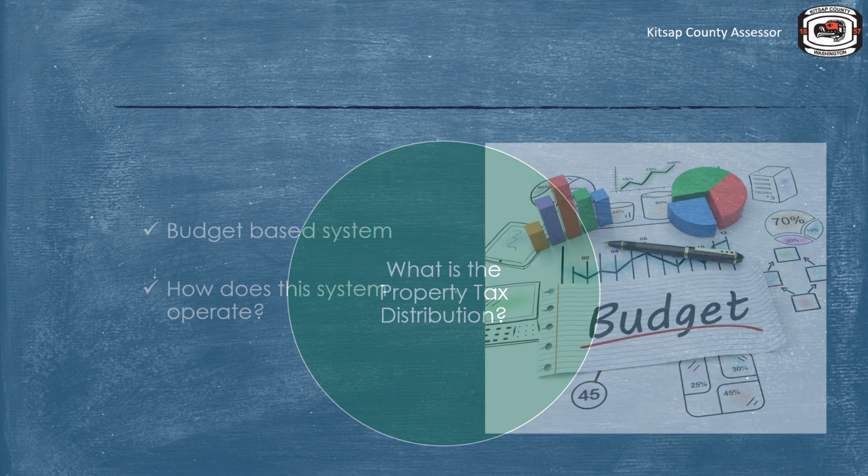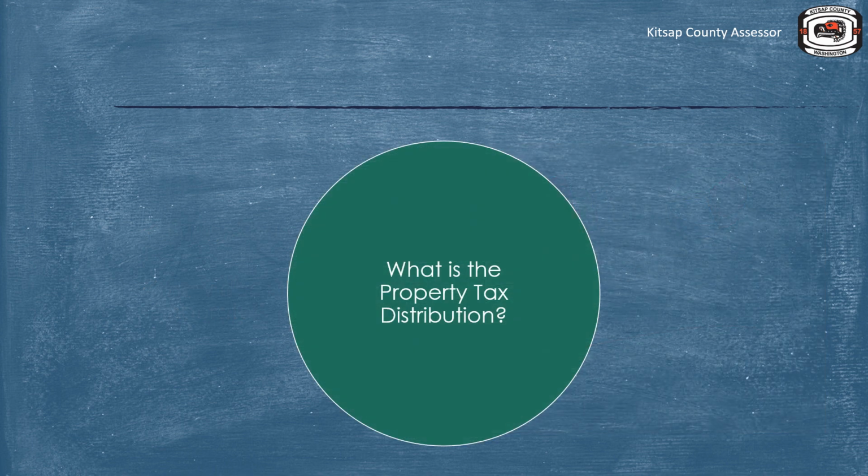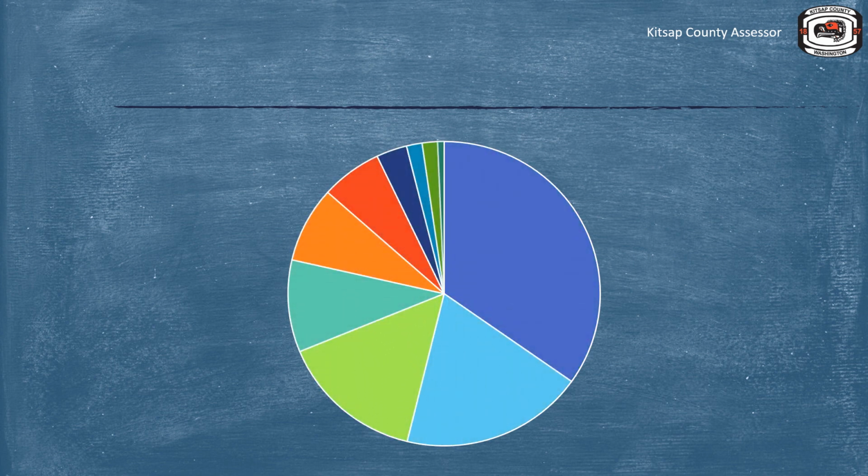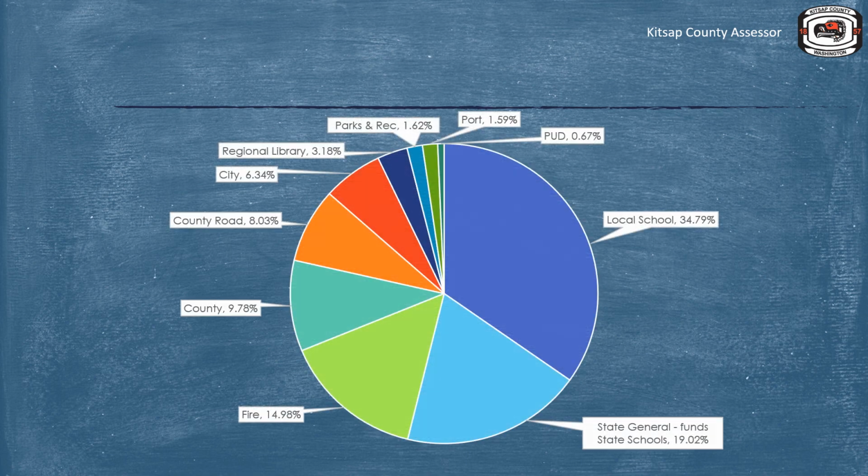If you are a property owner, your property is taxed. The value of your property can impact the amount on your tax bill to some degree. Have you ever wondered where your money goes? In this example, we can see that property taxes are used to fund state and local schools, fire department and emergency medical services, county road maintenance, and so on. But how is the distribution of property taxes determined? Let's look at our next example.